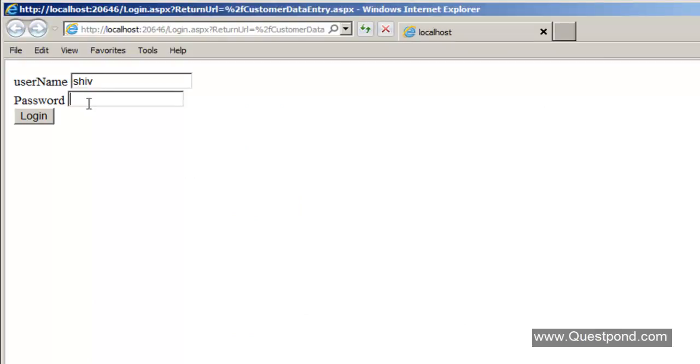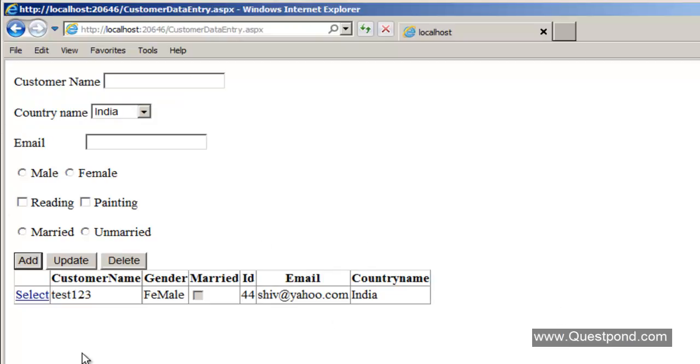So let me again try. I hope that this time at least I should see our input screen. Pass 123, login. So there it is. You can see that our input screen is working perfectly well. It is nice, and we are happy about this, right? So at least our application is running. But now, as we said, we have done some database changes, right? So let's list down what changes we need to do ahead.